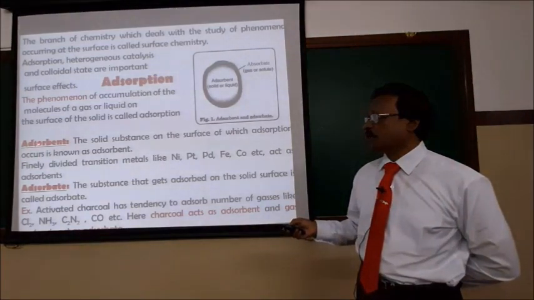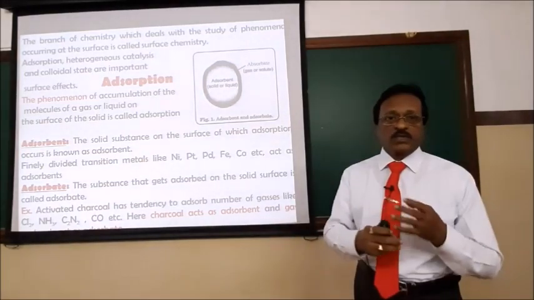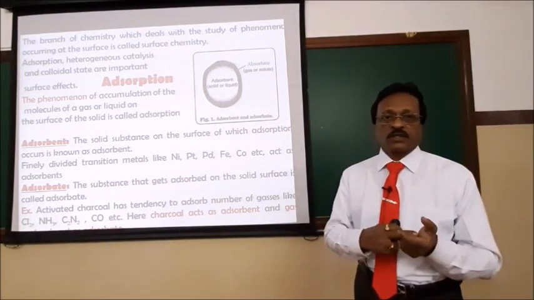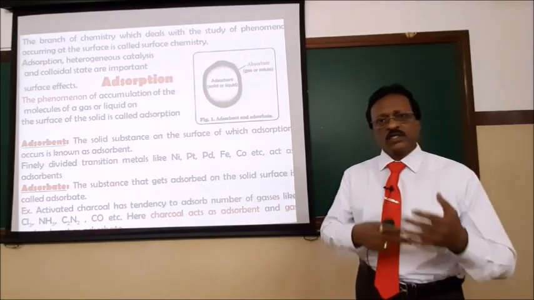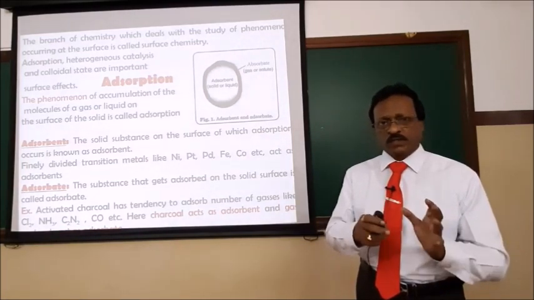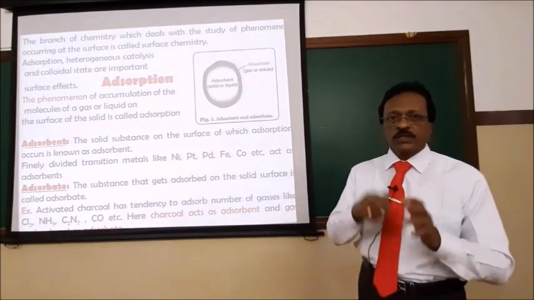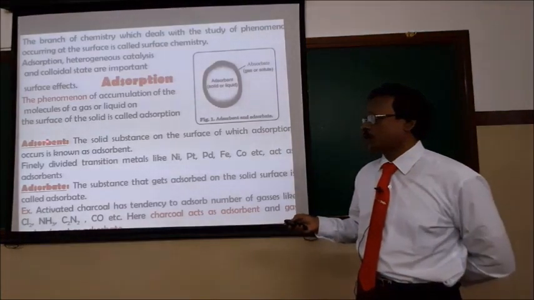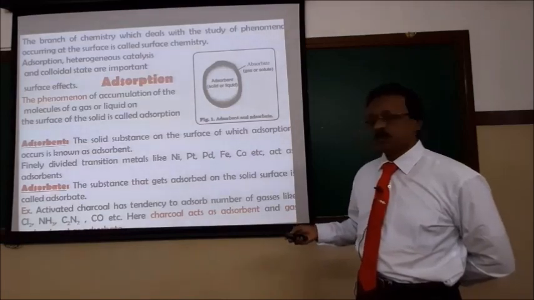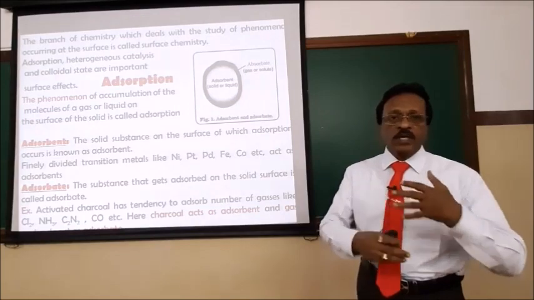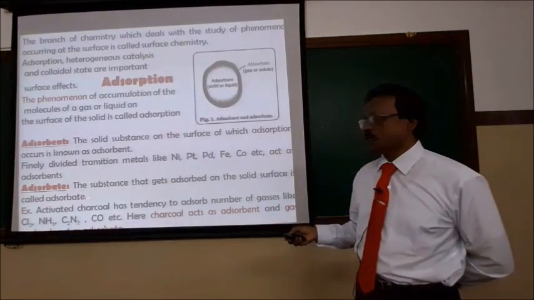Activated charcoal, silica, Fuller's earth, even the d-block elements are used as adsorbents. The molecules, gaseous or liquid, that accumulate on the surface are called the adsorbate.